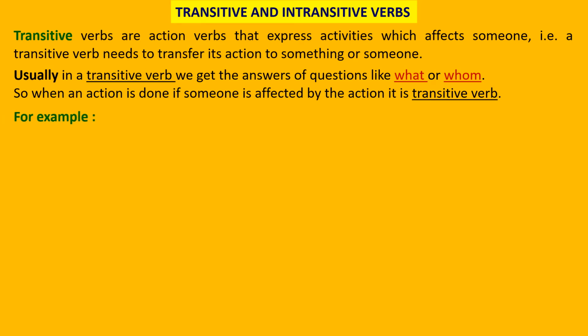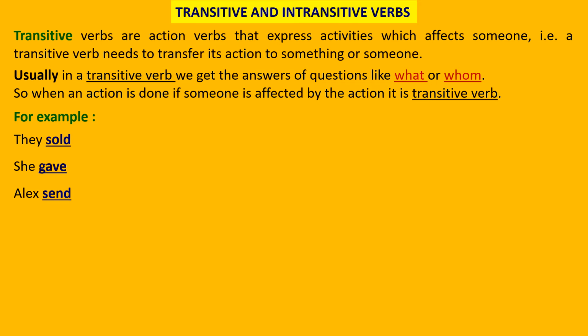That means there should be an object. Whenever any work is being done, an object should be affected by it. Usually with a transitive verb, we get the answers to questions like what or whom. So when an action is done, if someone is affected by the action, it is called a transitive verb. You will be more clear when you see the examples that are coming up.